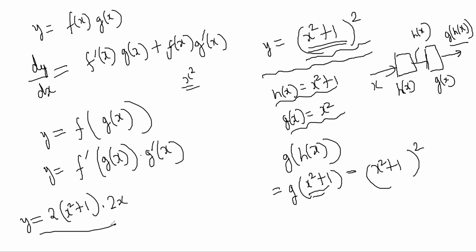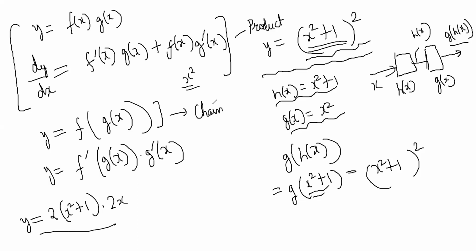So this rule is called product rule, and this rule is called chain rule. Chain rule means two functions are tied together in a chain, right? First you do one function, then that output goes to another function, and you get an output as a complicated looking function.